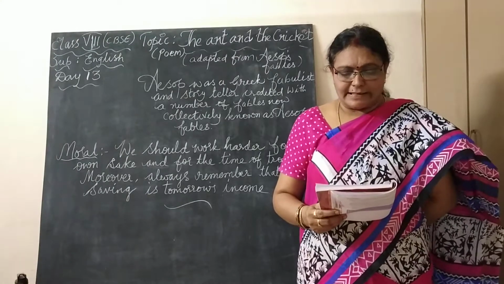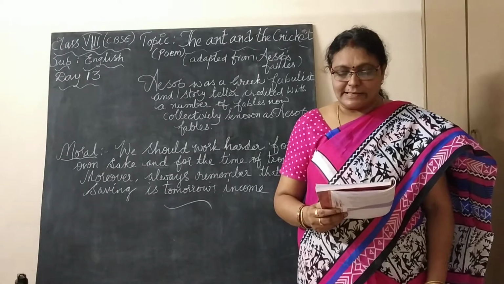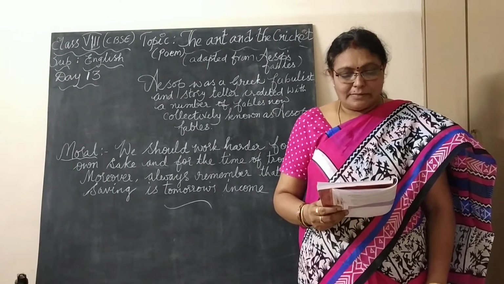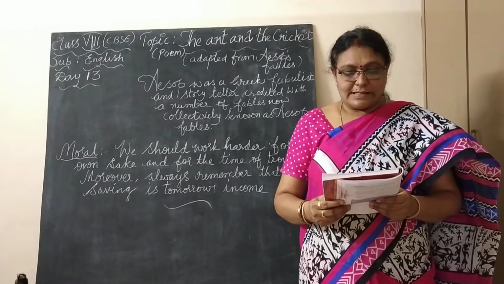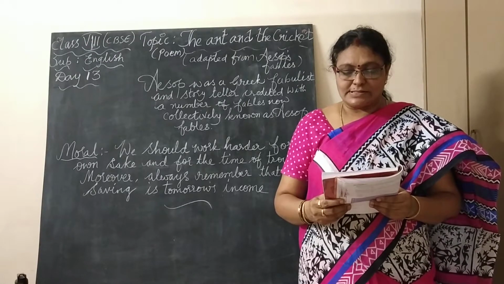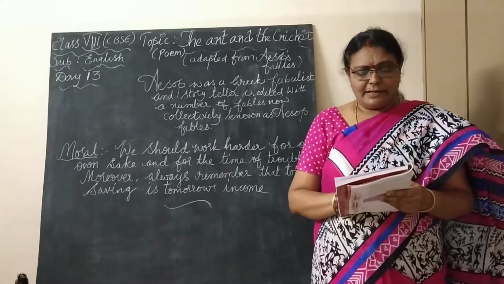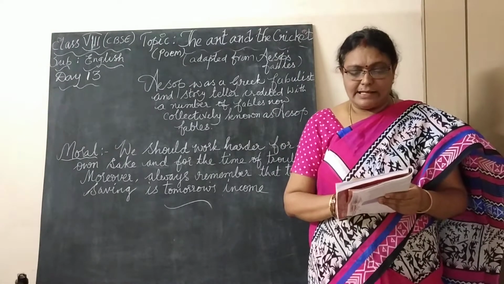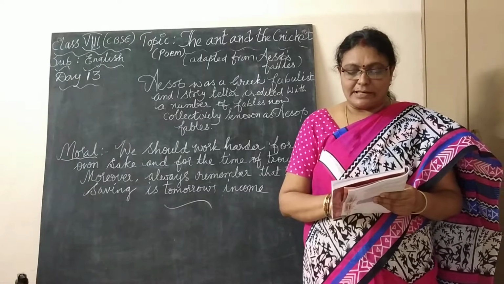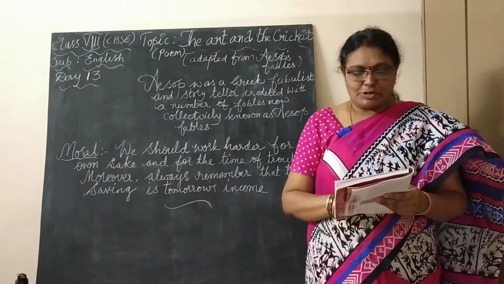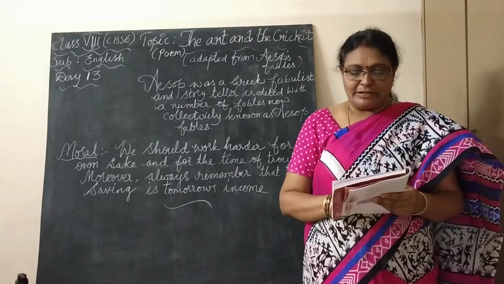A silly young cricket, accustomed to sing through the warm sunny months of gay summer and spring, began to complain when he found that at home his cupboard was empty and winter was come.